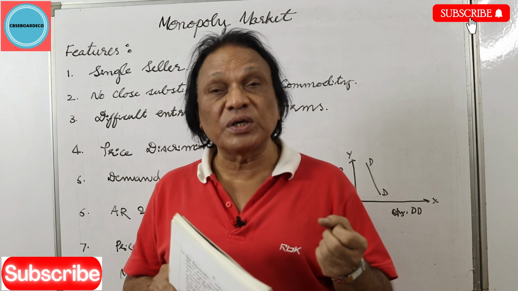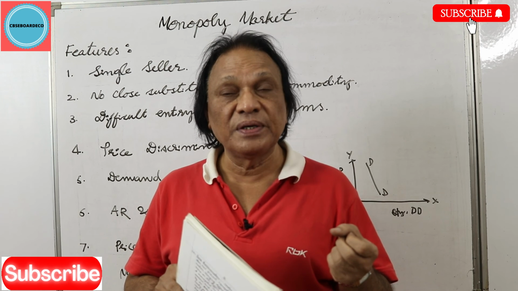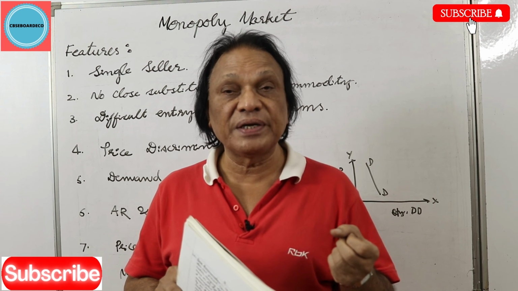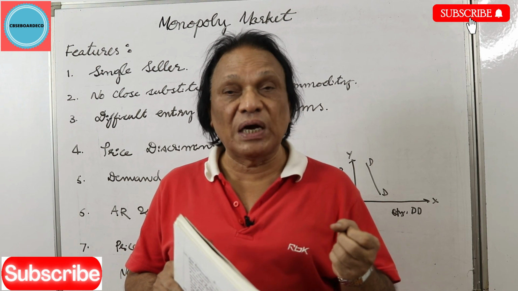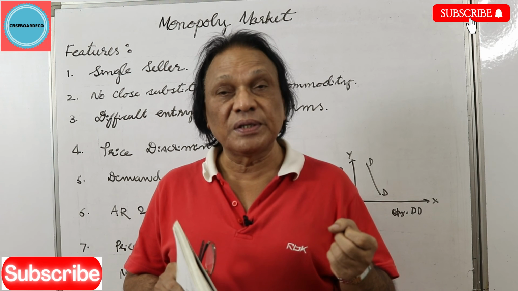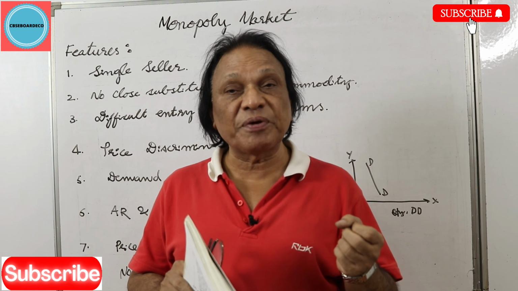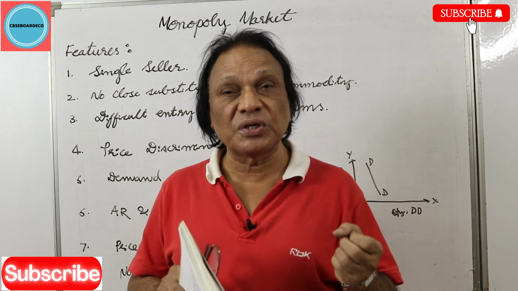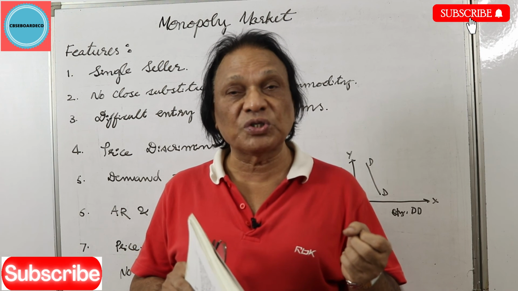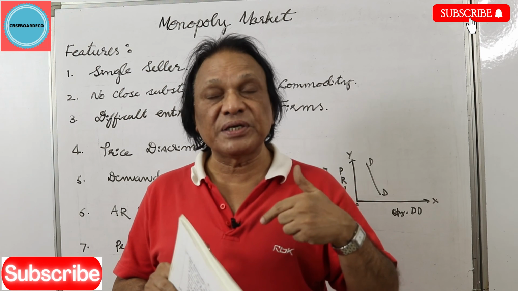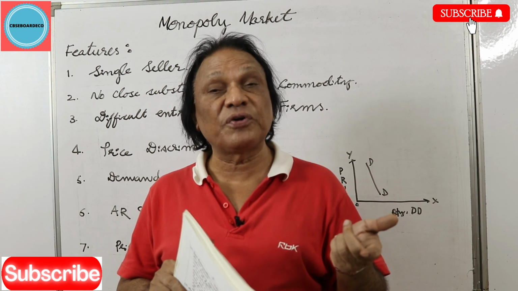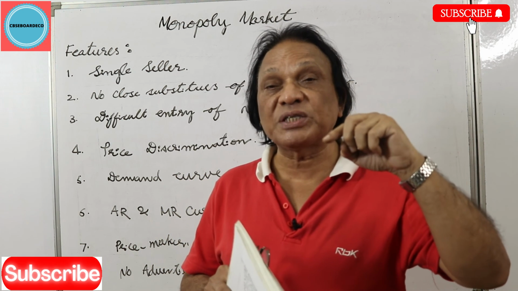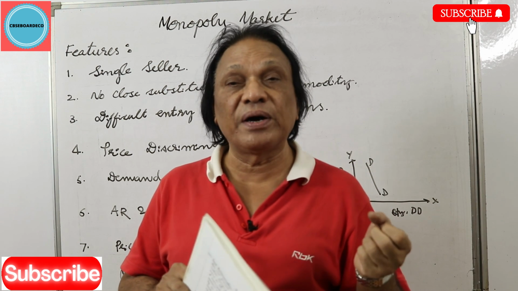They can ask you, what is the elasticity of demand under monopoly? Demand is relatively inelastic because of non-availability of substitutes. They can also ask you, what is the shape of AR and MR curves? AR and MR curves are sloping downwards, because if the firm wants to sell more, it has to reduce the price. Hence AR falls. When AR falls, MR also falls, but the fall in MR is much steeper, hence the MR curve is below the AR curve.